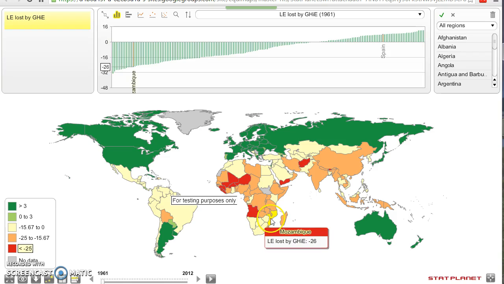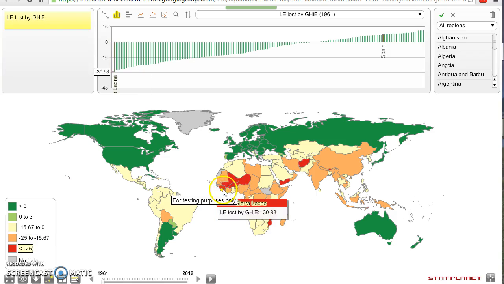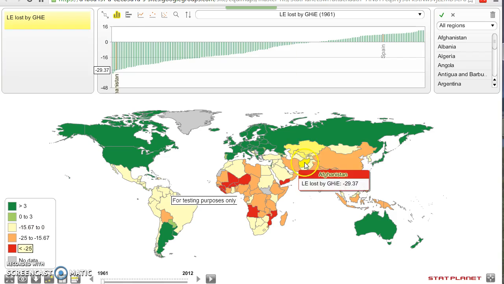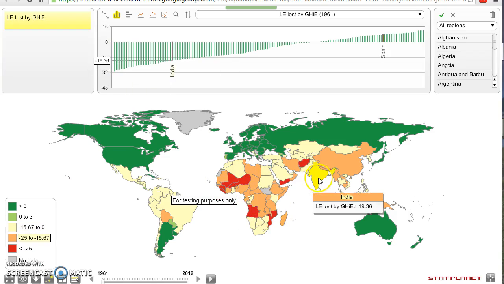And these are the countries like the former Portuguese colonies in Africa, Mozambique and Angola, most of the French colonies in Africa in the 60s, Mali, Niger, Burkina Faso, Guinea-Conakry, but then two British ones here, Liberia, Sierra Leone, and Afghanistan, and then some orange ones, Bolivia, the only one in Latin America, losing more than 15 years per person. Most of the rest are in Africa, but at that time also China, India, and Southeast Asia.